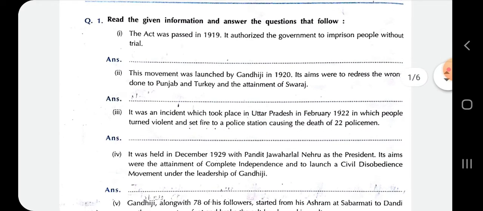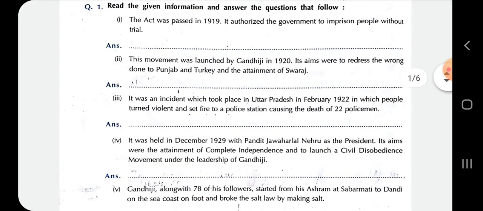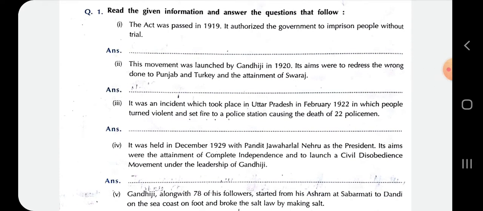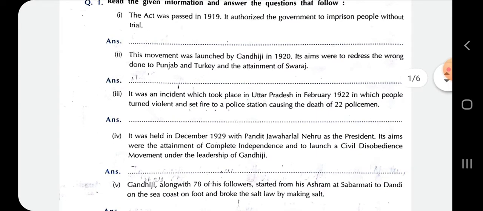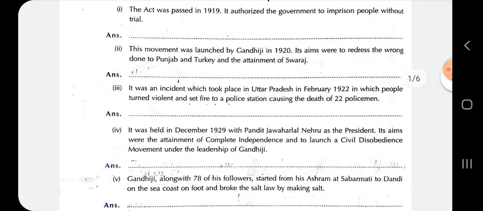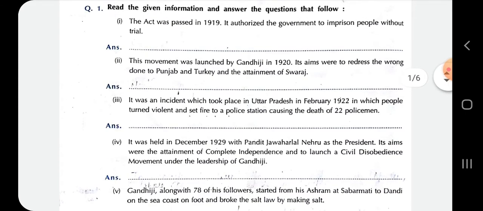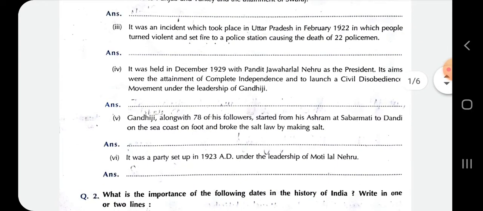Question number 1, some events and some information are given over here. The question is, read the given information and answer the following questions. You have to write the answer on the basis of this information. Such as in point number 1, it is written, the act was passed in 1919. It authorized the government to imprison people without trial. So you have to write the name of the act, about which act it is talking about. In the same way, all the 6 questions you have to solve.